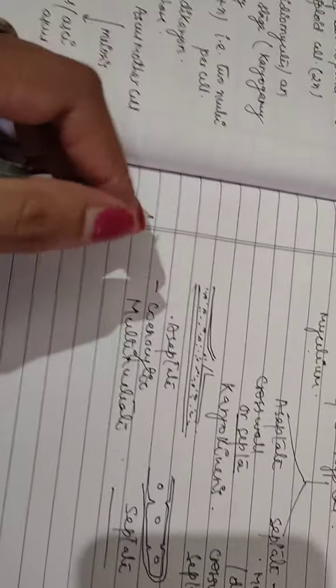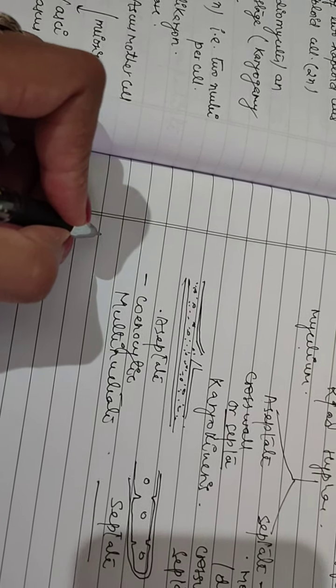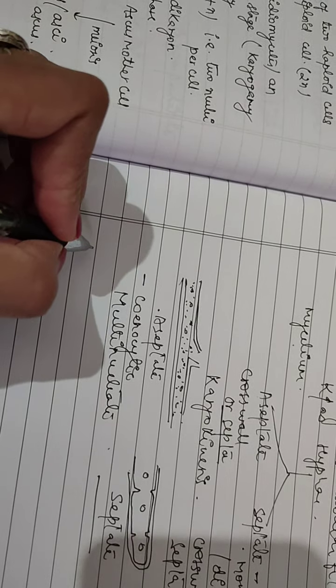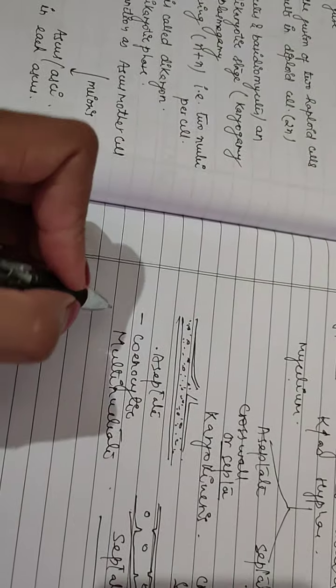And the last one is homothallic and heterothallic. So what is homothallic and heterothallic? It depends upon the compatibility in sexual reproduction, as I told you that two compatible nuclei fuse together.